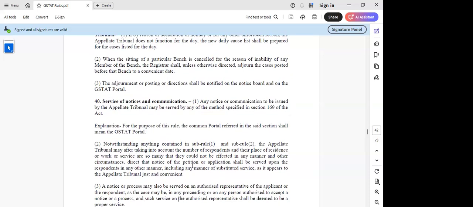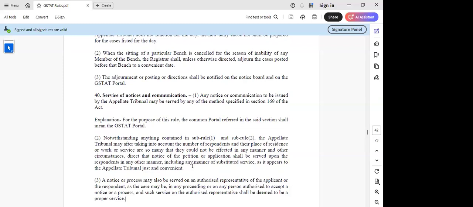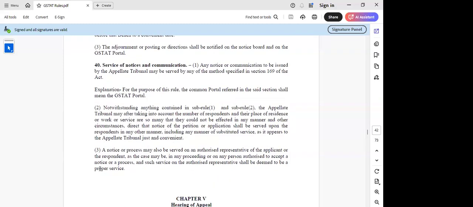Anything, sir, here? I am not able to think on this much here. So notice shall be served, same thing, in any other manner; to accept a notice, such service shall be deemed to be a proper service. Does anybody have anything to be discussed here?